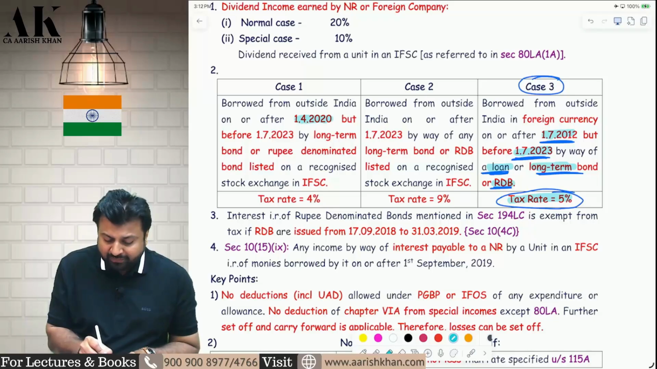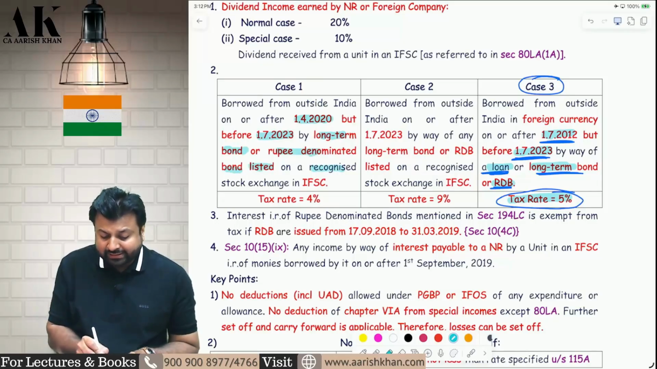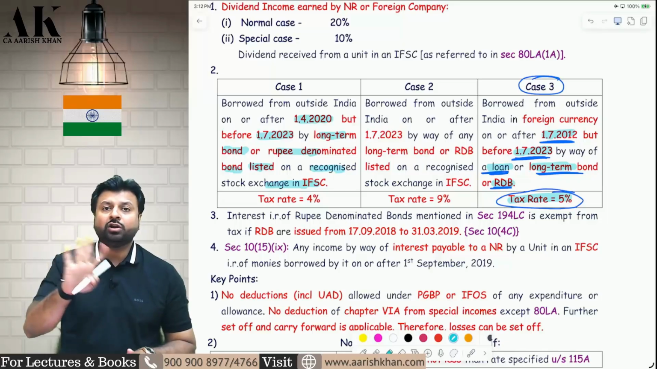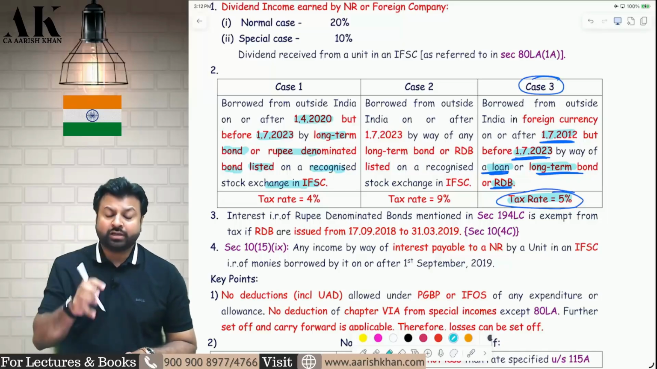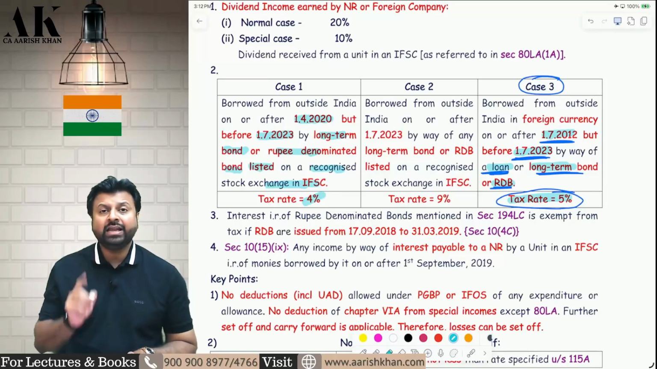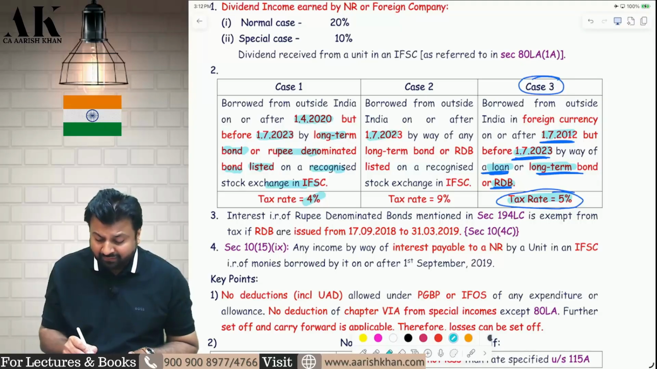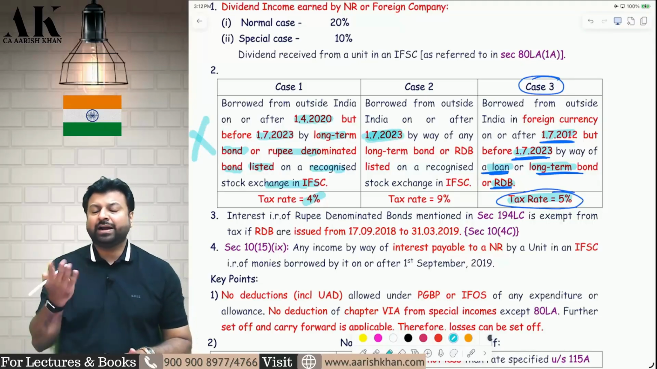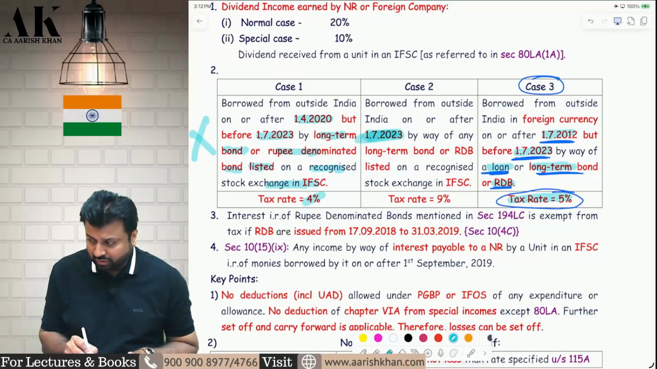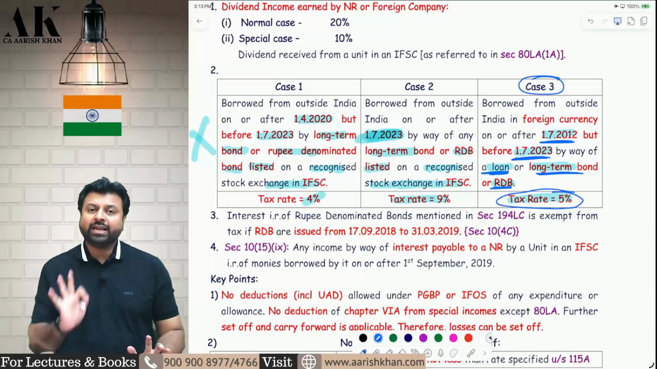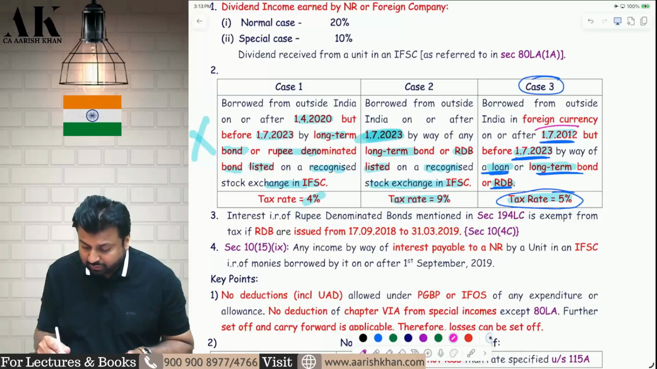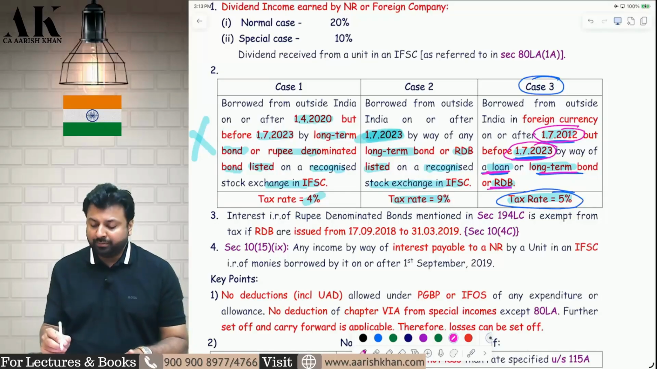But if the money is borrowed between 2020 to 2023 and it is by long-term bond and rupee denominated bond which are listed on a recognized stock exchange in IFSC, this is not a normal bond. It is a bond which is listed in a recognized stock exchange in IFSC, then it is 4%. Similarly, if the money is borrowed after 2023, because this case 1 expires on 1st July 2023, so after 1st July 2023, if you borrow the money by long-term bond or rupee denominated bond listed on a stock exchange in IFSC, then the tax rate is 9%. So there are three categories now. From 2012 to 2023, if you borrow the money by loan or long-term bond or rupee denominated bond, it is 5%.